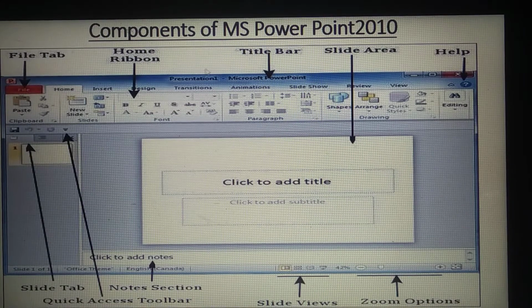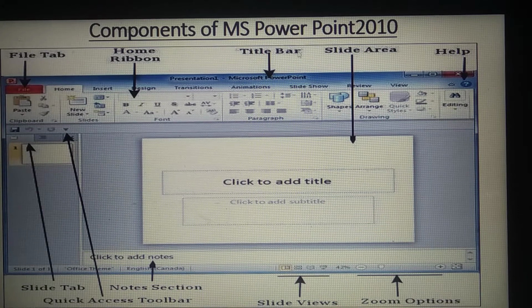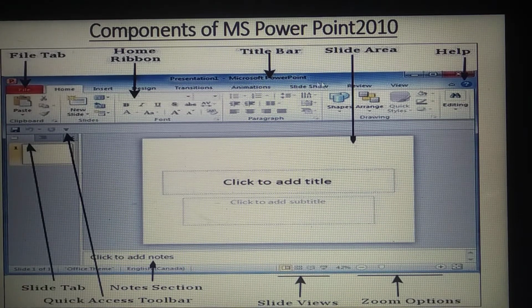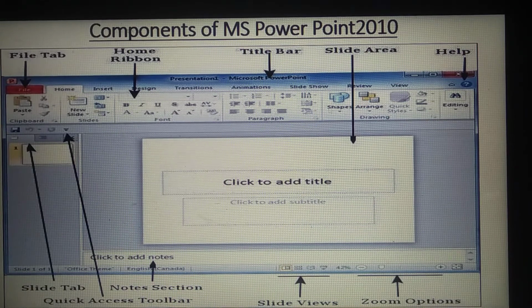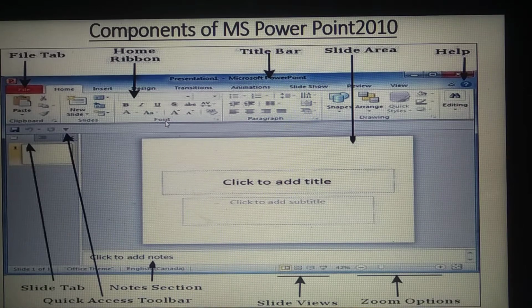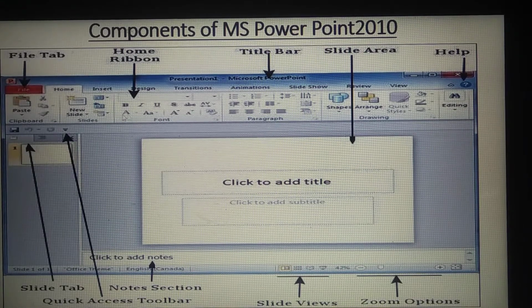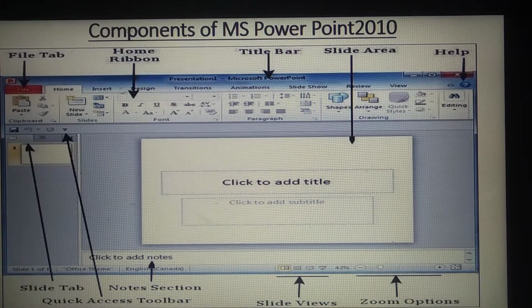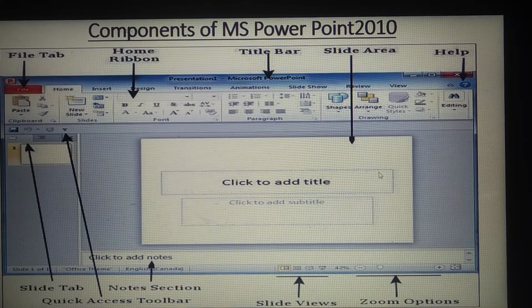So title bar, on this title bar we have three buttons here: minimize, maximize, close buttons, and this is the help button. This one is menu bar here, and this is called as ribbon, home ribbon. So when you click on this home tab, you will get this ribbon. On this we have different handwritings or the sizes. We can make bold, italic, underline, and in the insert we can insert different shapes and text boxes, all those.